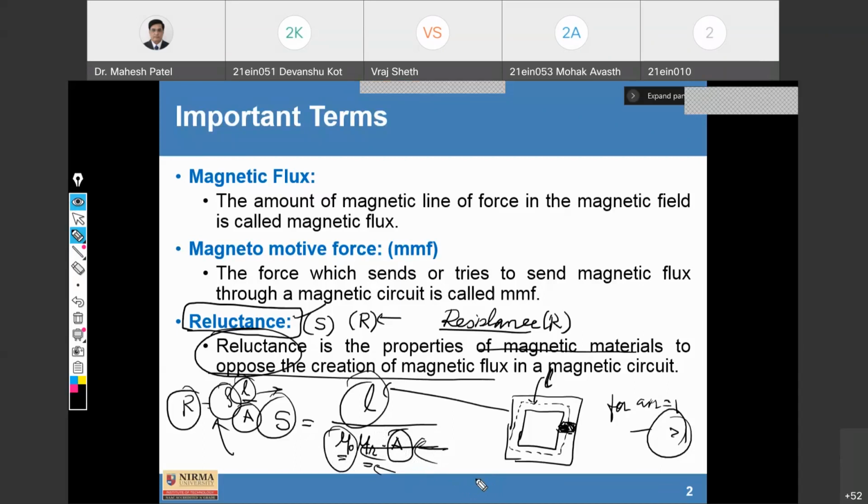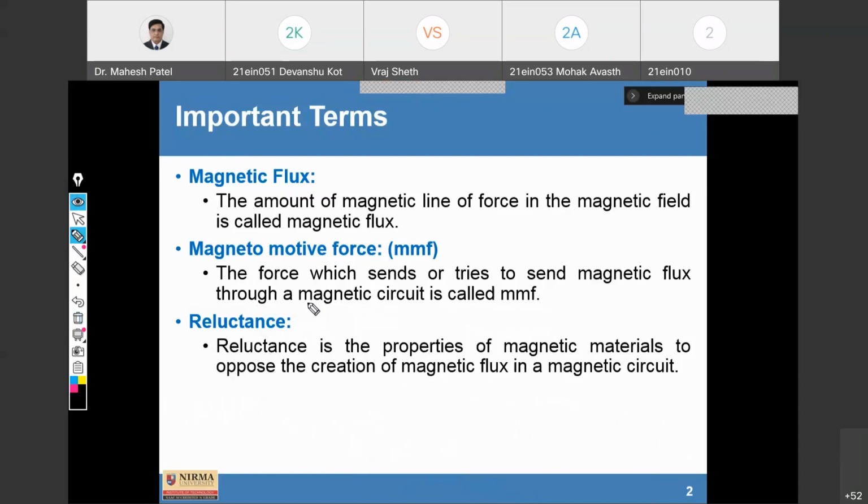Now we are going to discuss another term. Like in an electrical circuit there is resistance, and we also know conductance. Resistance offers the opposition, fine, and conductance is the reciprocal of resistance. Conductance is denoted as G, and it is 1 upon R, fine.